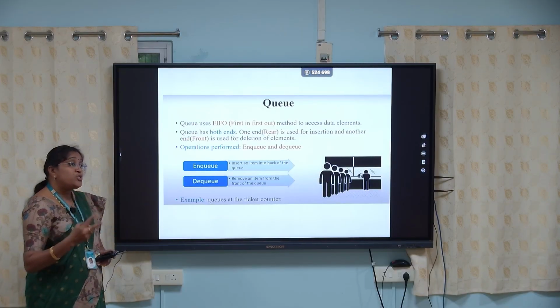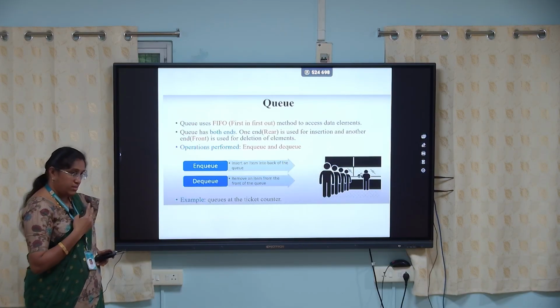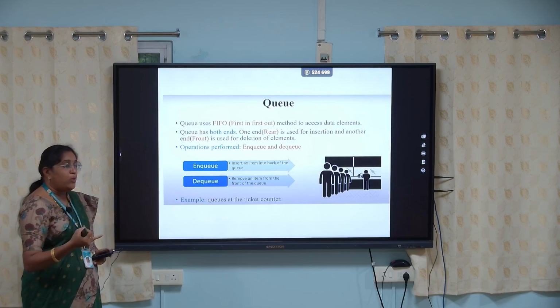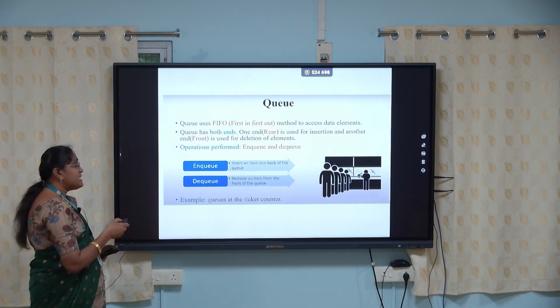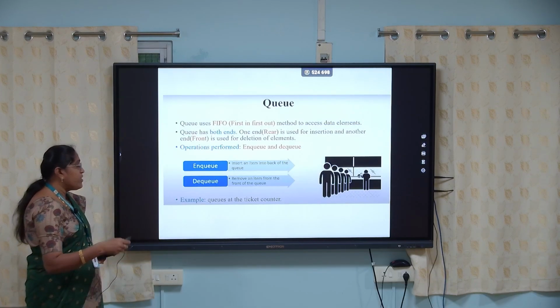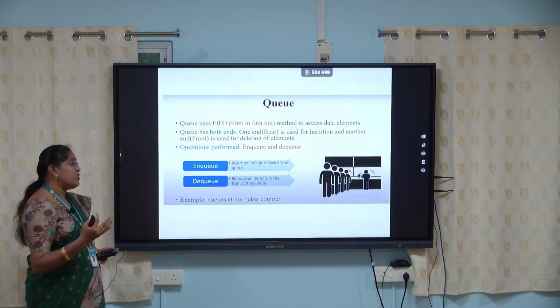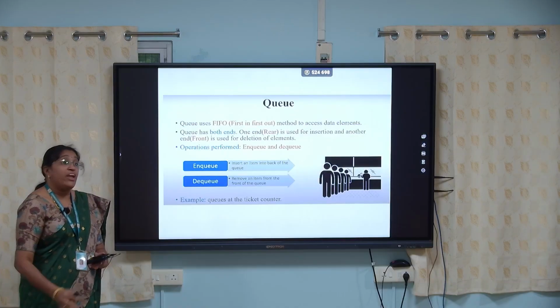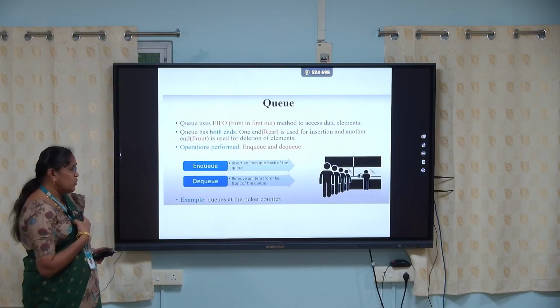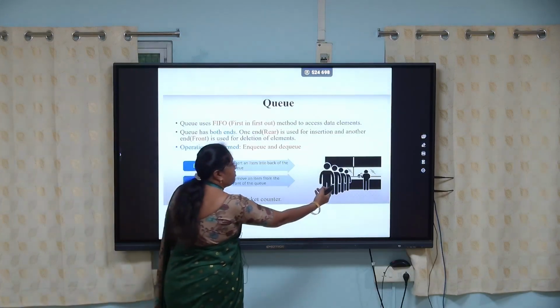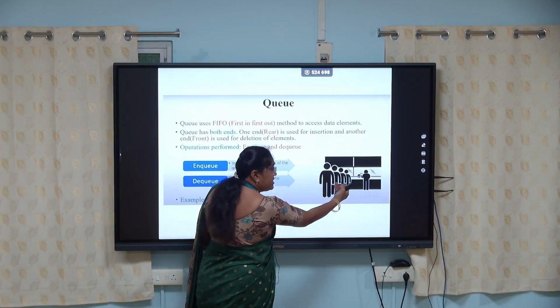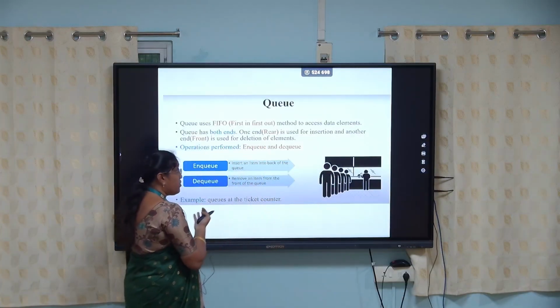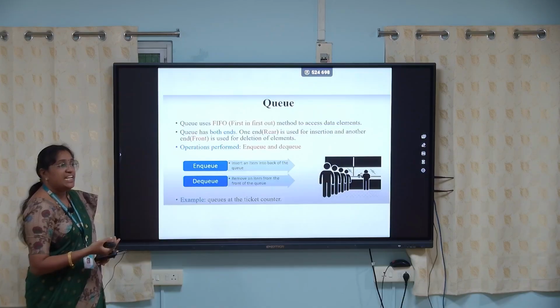Here, two operations are performed in the queue: NQ and DQ. NQ means inserting an item into the back of the queue. DQ means removing an item from the front of the queue. Simply, a queue is like waiting at a ticket counter. First come, first serve. Those who come first have to be served first. That is why there is a queue. Queue is a linear data structure.